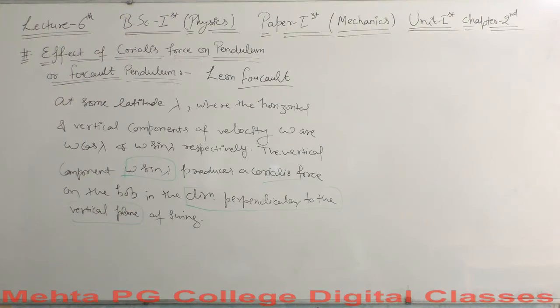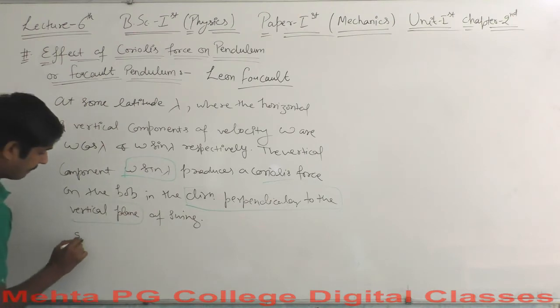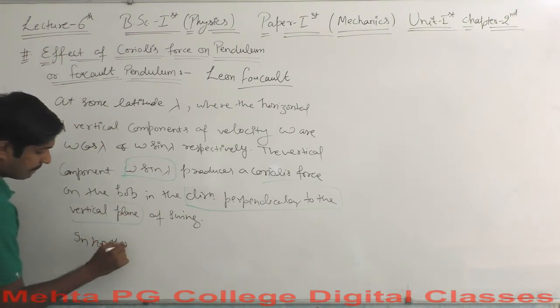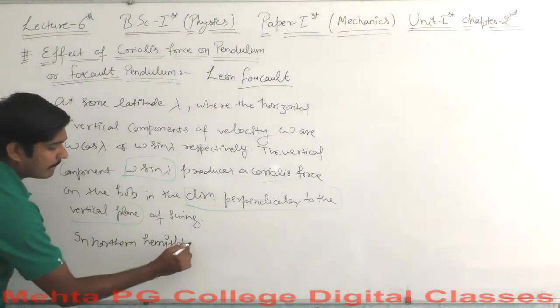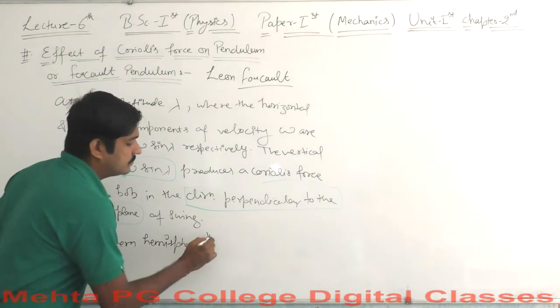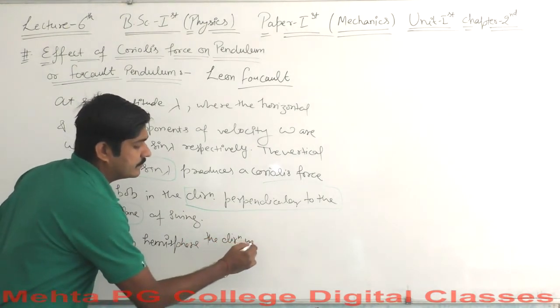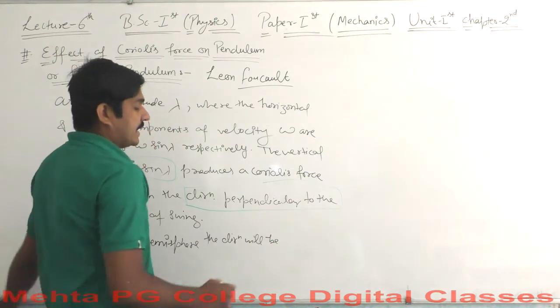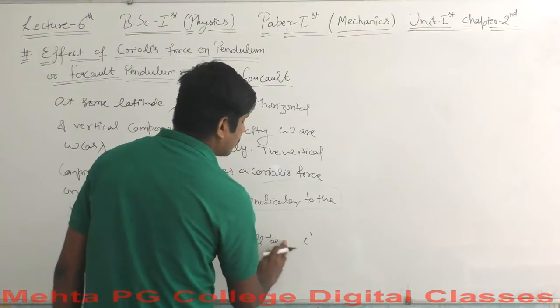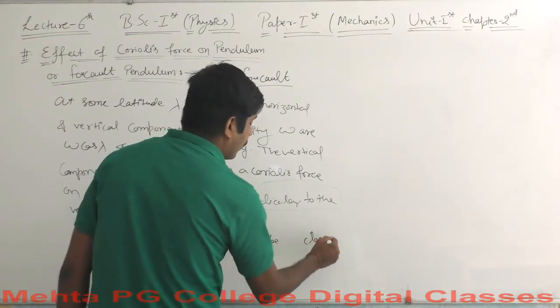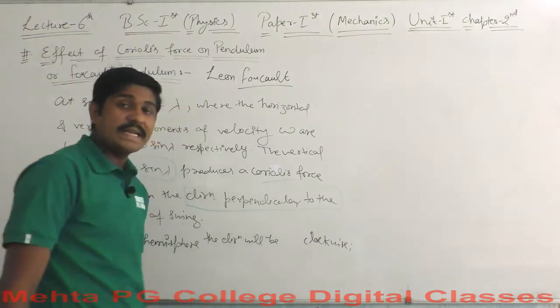In the northern hemisphere, because of this component, the direction will be clockwise, I mean from left to right.